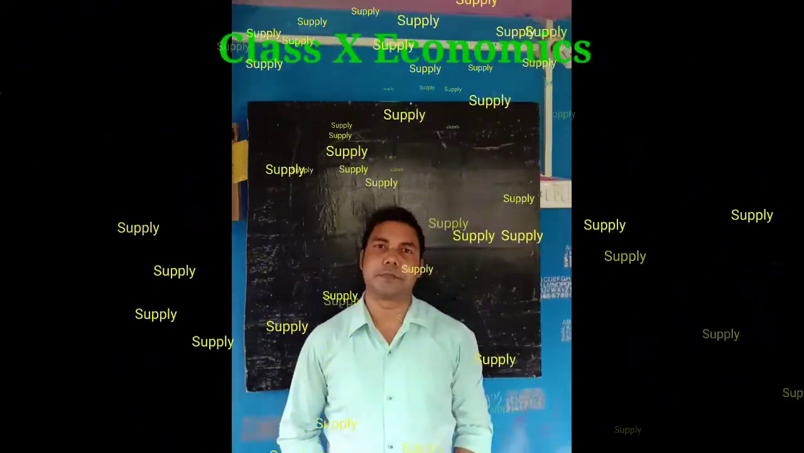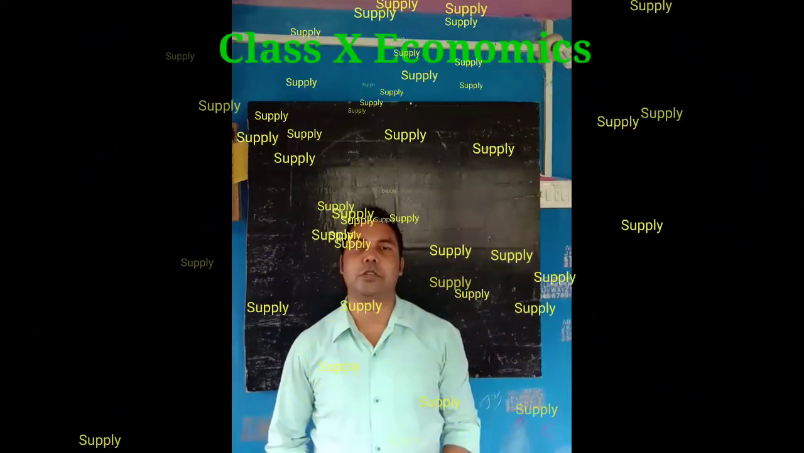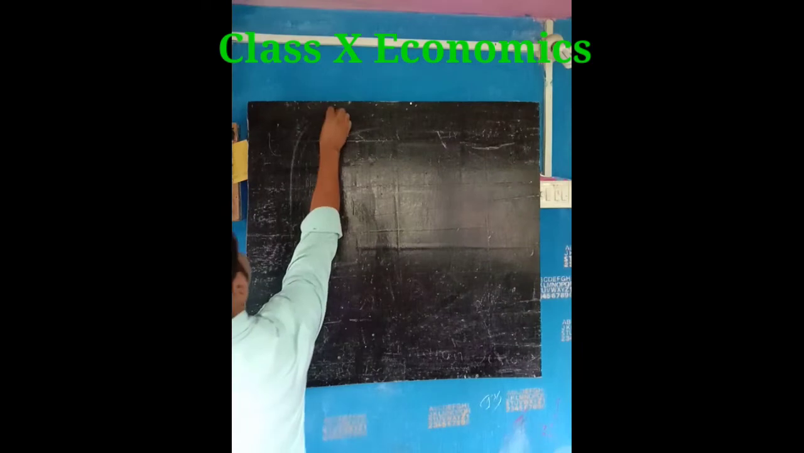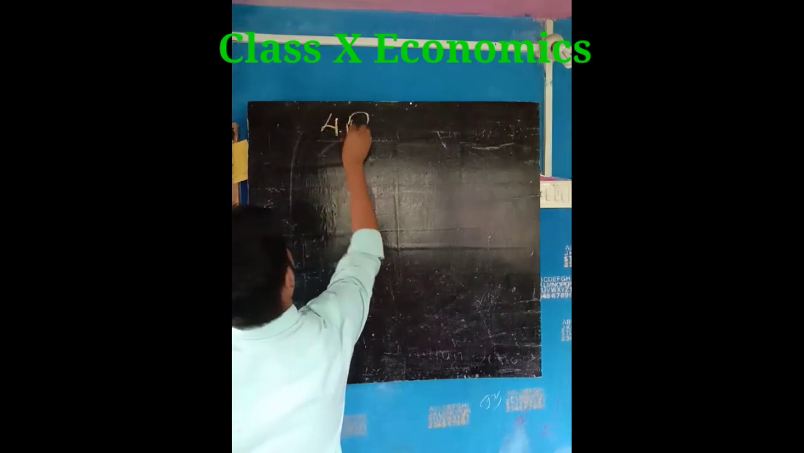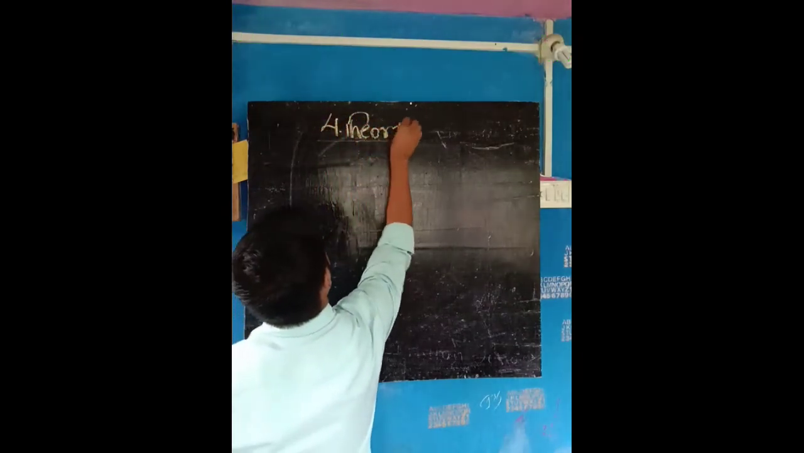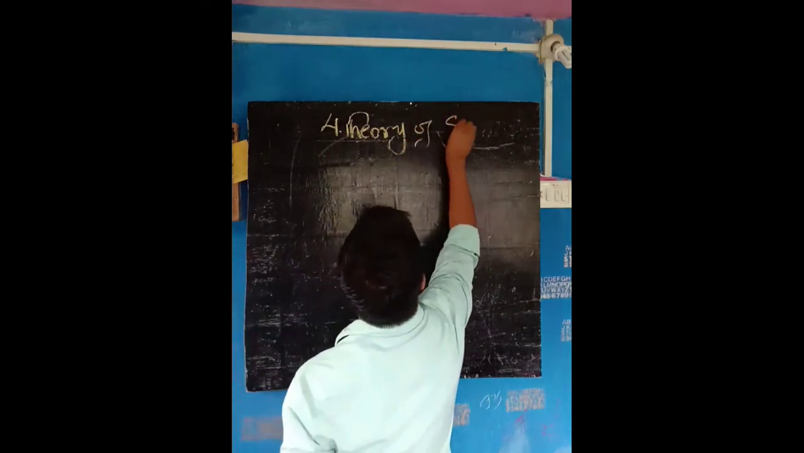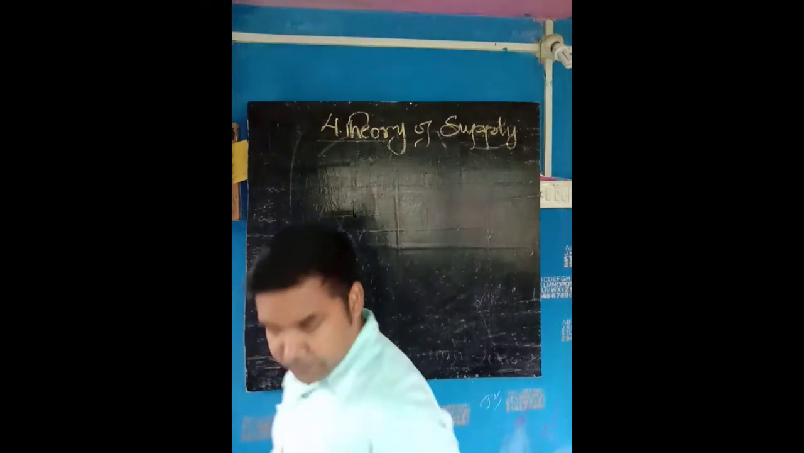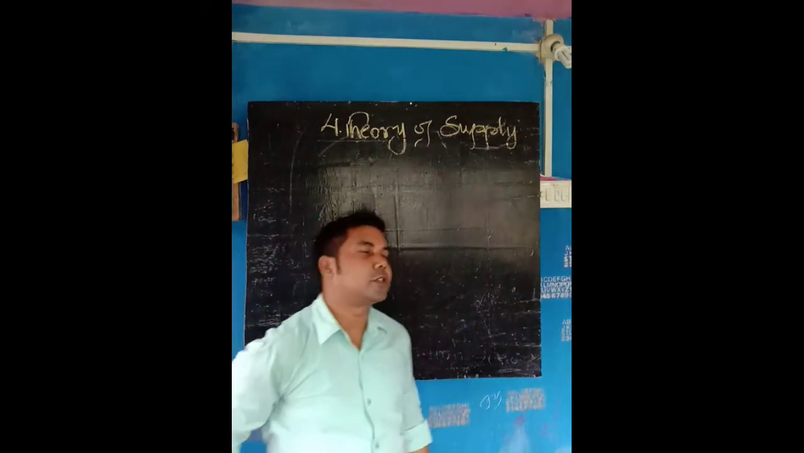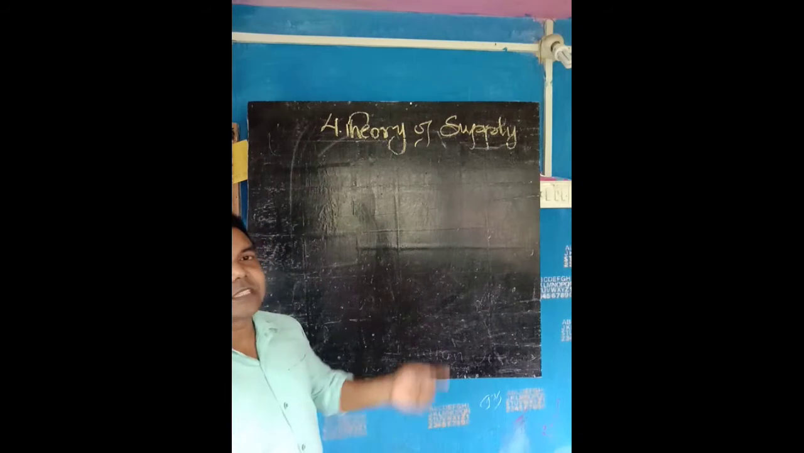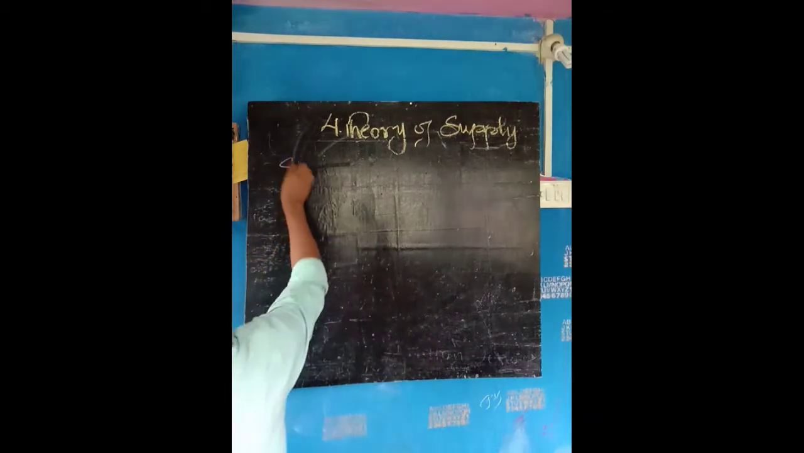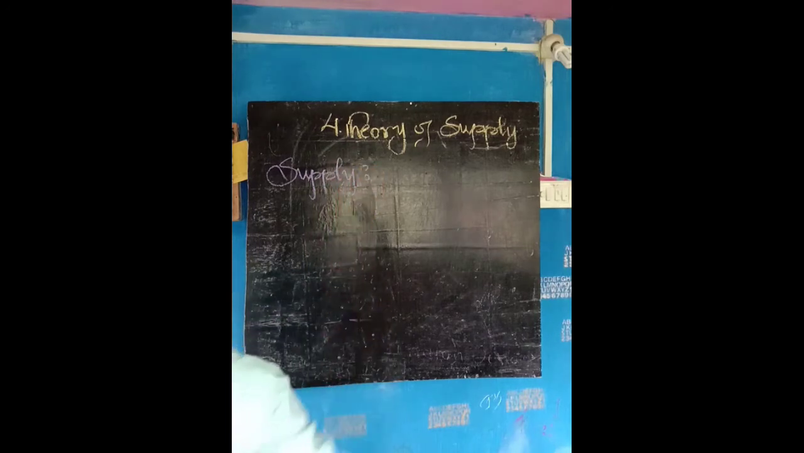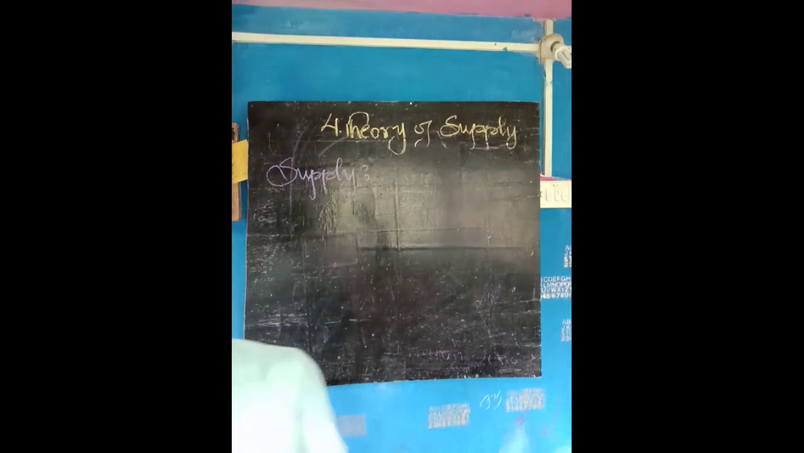Welcome to my class. Today we will be discussing our new chapter, the theory of supply. In your book, if you see, it is chapter number 4. Theory of supply. So what is supply? The supply of a product.